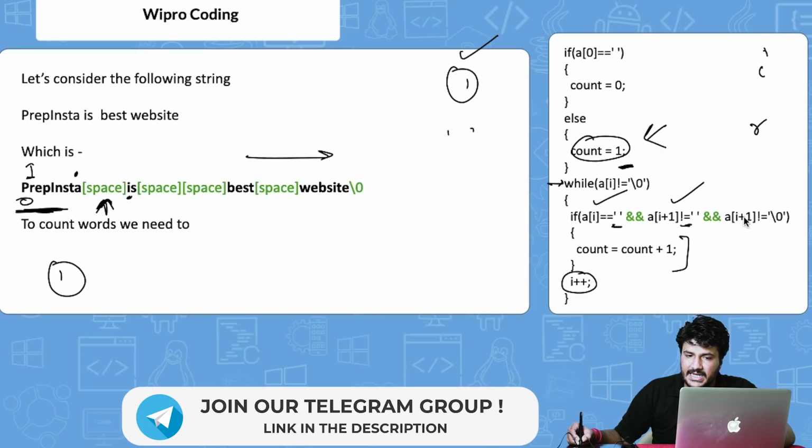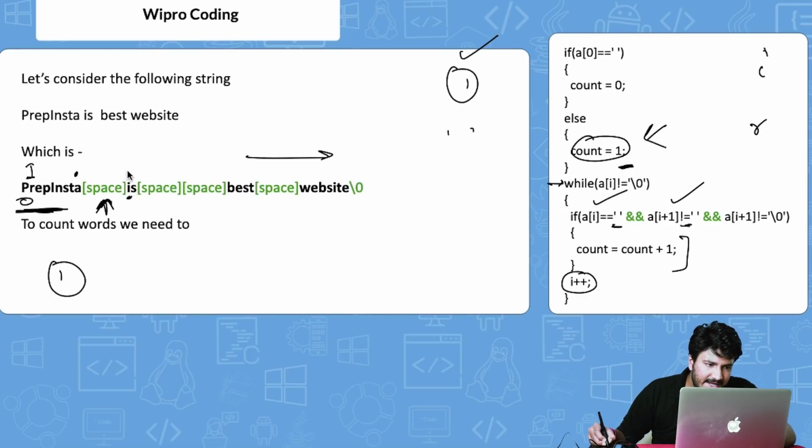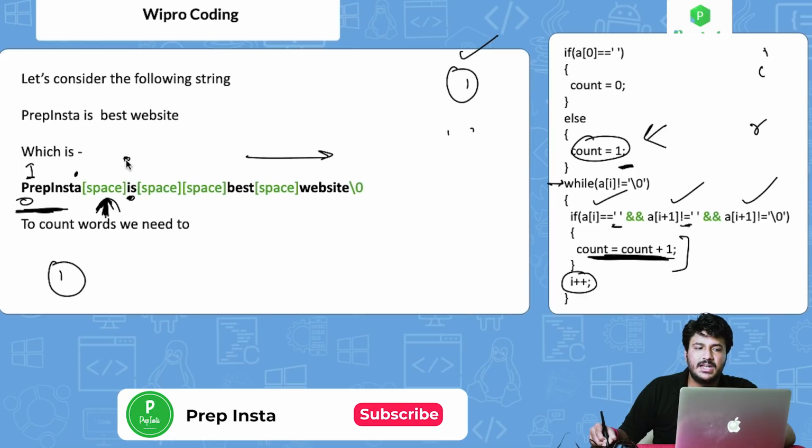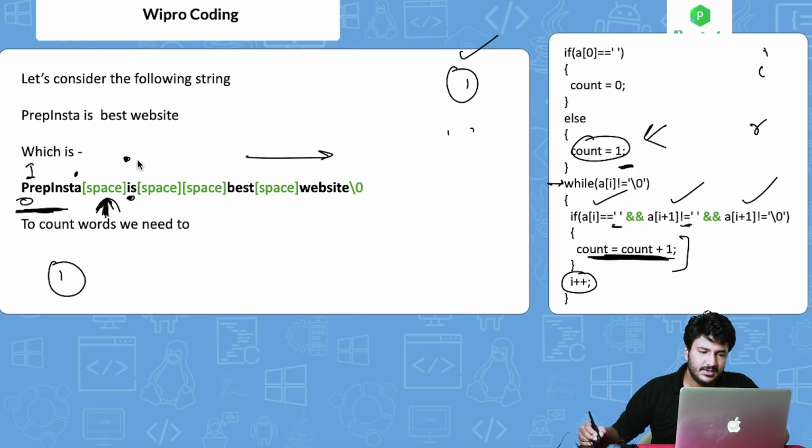Now it is saying a[i+1] is not equal to \0. Obviously the value is I, it is not \0. The loop is not ending, right? So this condition is also satisfied. So what it is basically saying is that yes, increase count equals count plus 1, correct? At this particular space we have said, okay, the next word is going to be encountered in the next step, let's increase the count already, right?